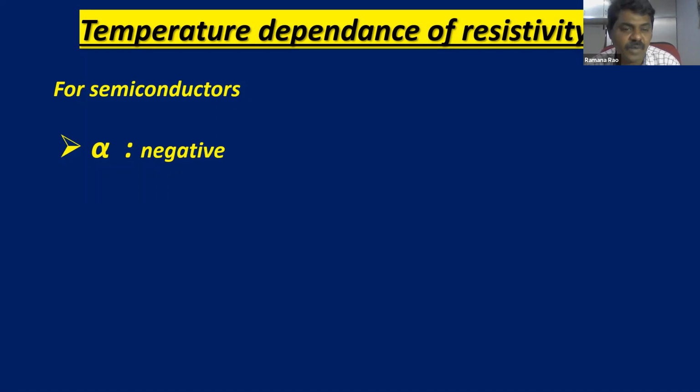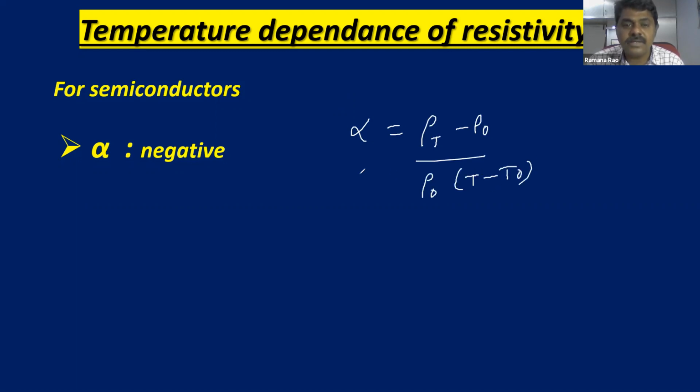Alpha is negative means what? With temperature, resistivity decreases. So already you know the formula for alpha. What is the formula for alpha? Yes, children. Alpha is equal to rho at T minus rho naught by rho naught into T minus T naught. So what we are saying, for semiconductors, alpha is negative. Alpha is negative means this should be negative.